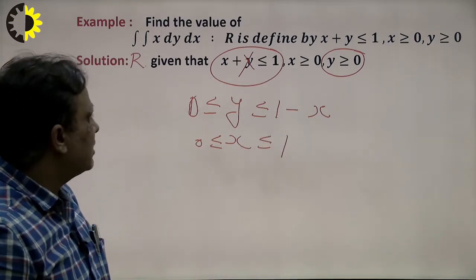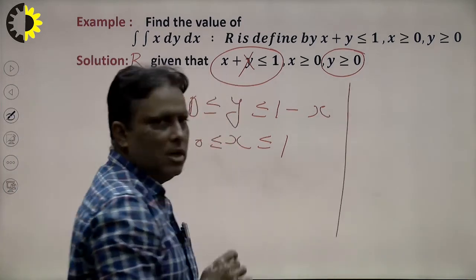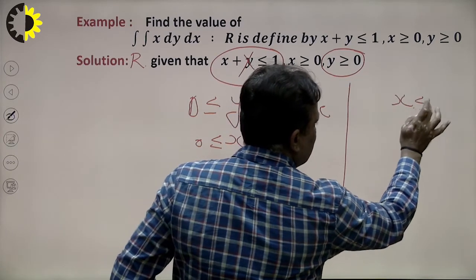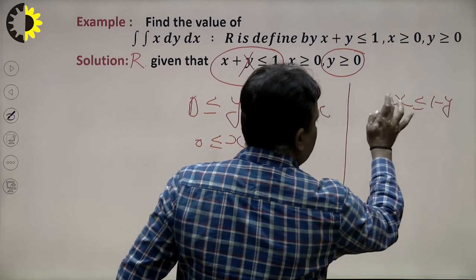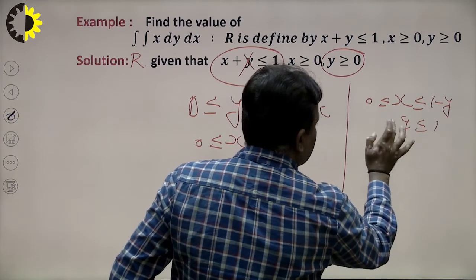Suppose a student wants to calculate the limit of x first. How to calculate the limit of x first? First of all I calculate the limit of x here: x less than or equal to 1 minus y with the help of the given curve, and greater than 0, and y less than or equal to 1 and greater than or equal to 0.